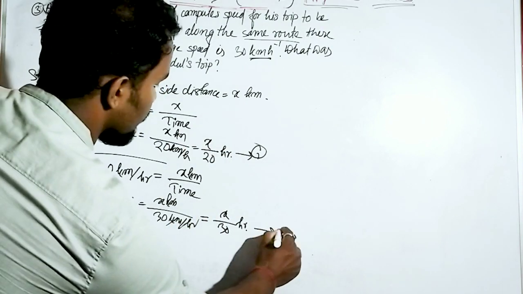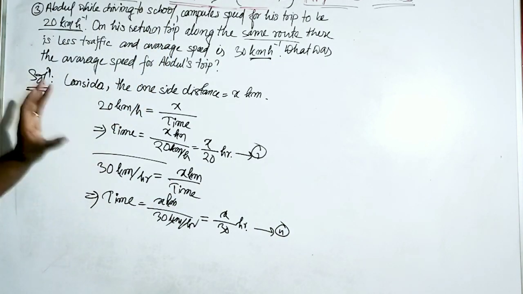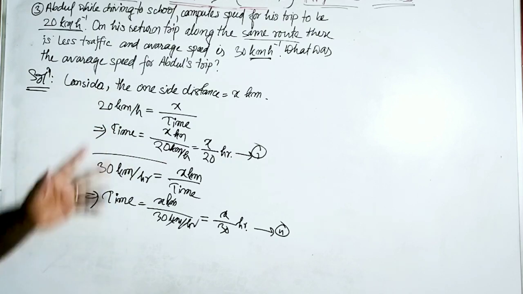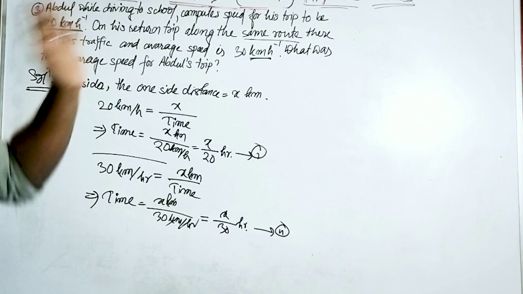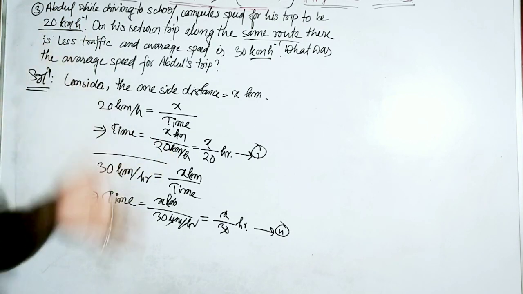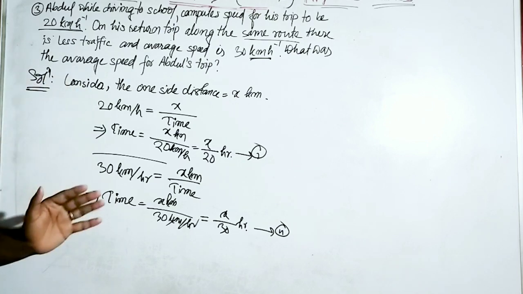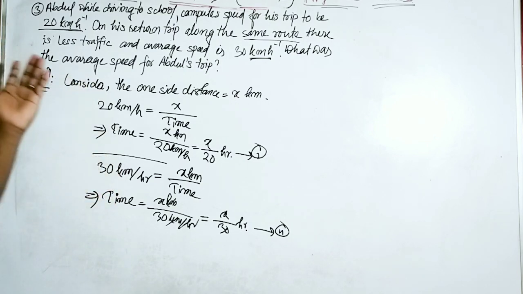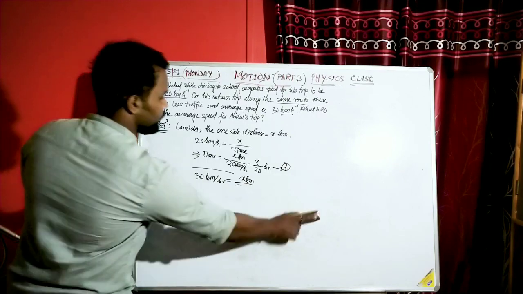So these two are the total time. If we add these two times, we'll get the total time that he needed to complete his 2 trips. That means he completes his total trip. Okay, first write this down, pause the video, write this down. Now I'm going to erase this part. I will move to the next part. Now I'm going to erase this part, so just write it down.